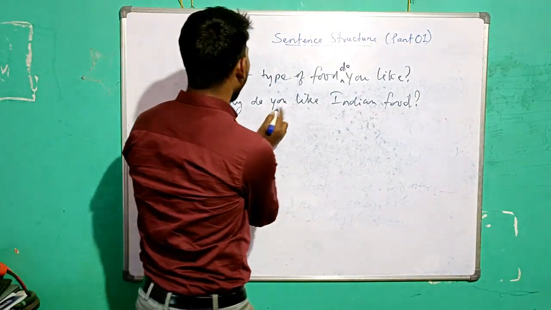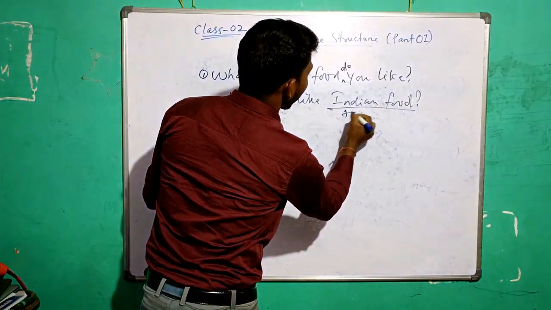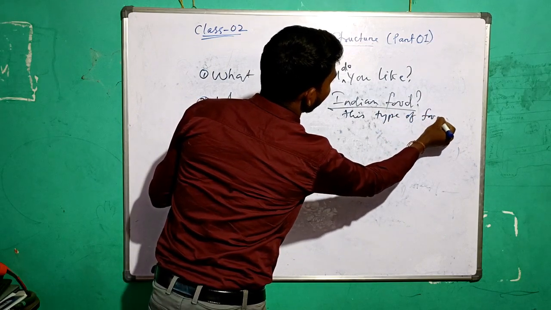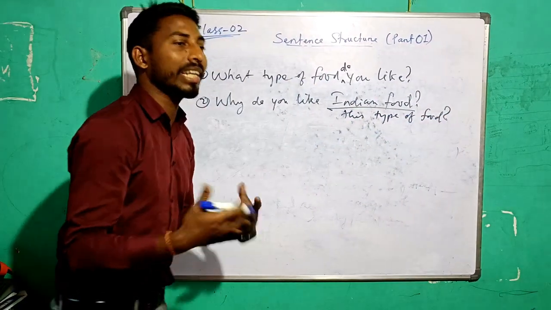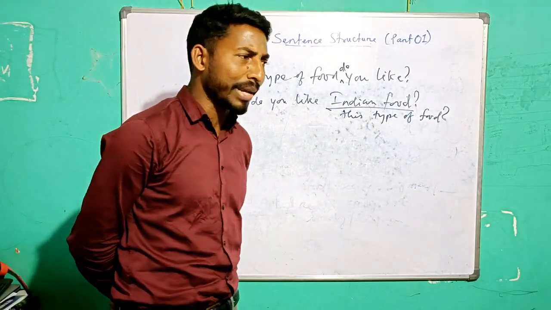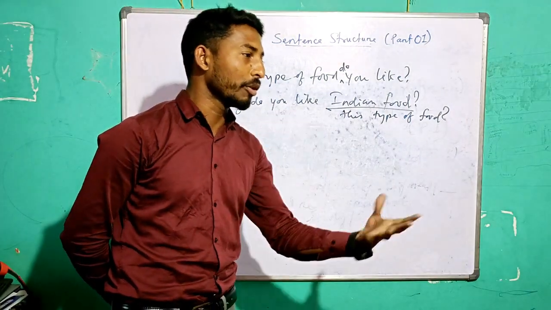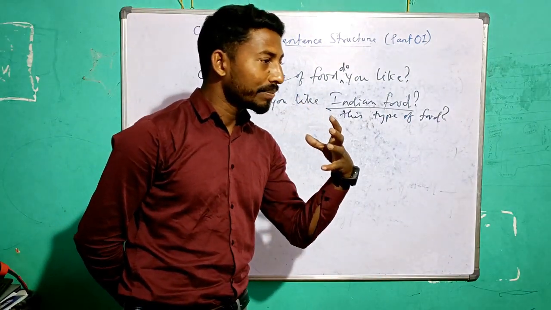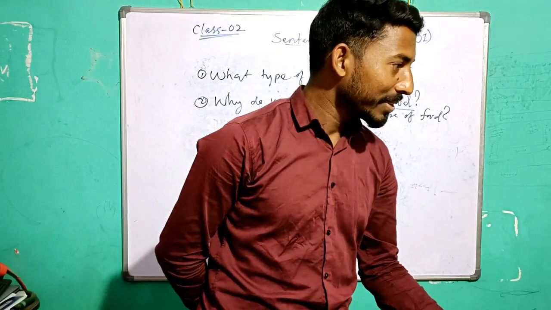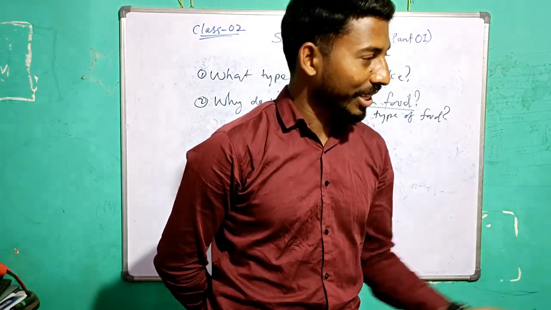Or the question can be asked in this way: why do you like this type of food? Because already you have mentioned that you like Indian food, I shouldn't repeat that again. I'll ask, why do you like this type of food? Say, I like this type of food because it has so many spices. Only that's the reason?